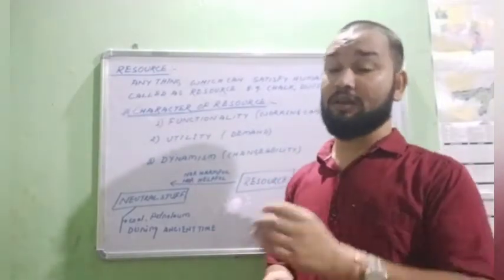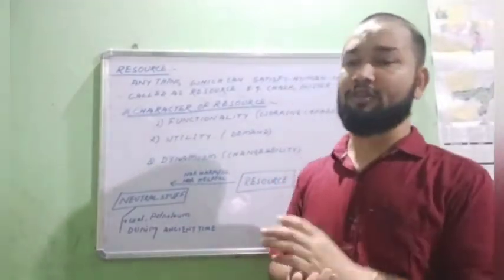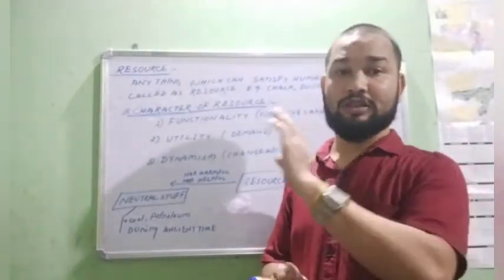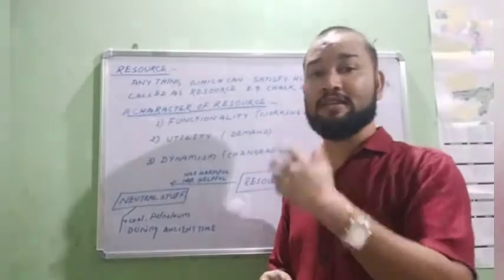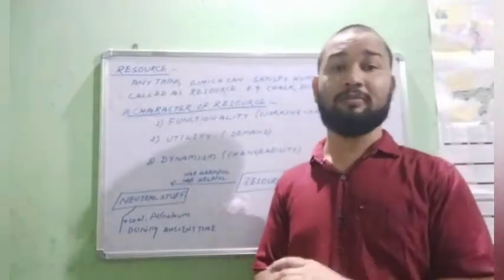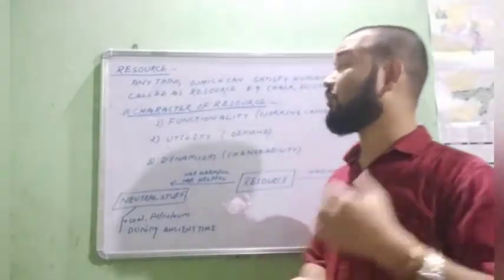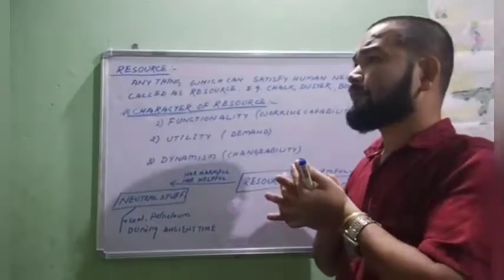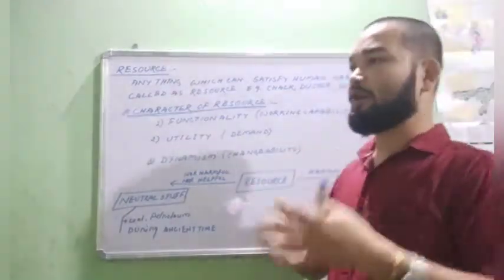In your home, you will see a book, it is a resource. You will see a pen, it is a resource. You see a TV, resource. You can see a fridge, it's a resource. These are all included in resources. Okay. Now the second topic about resources.